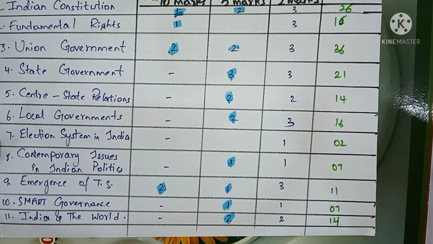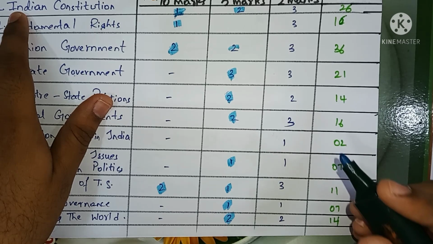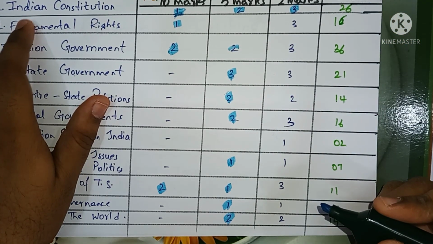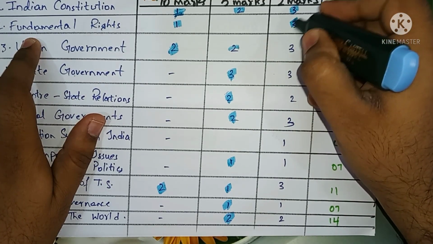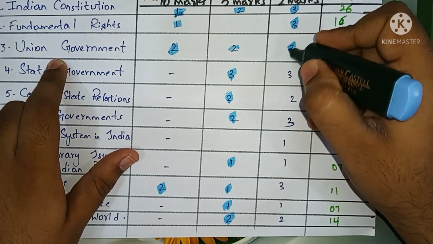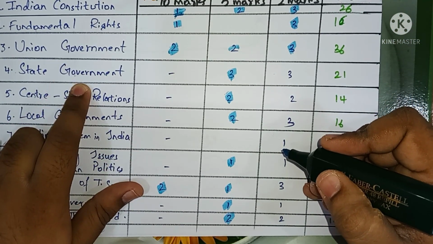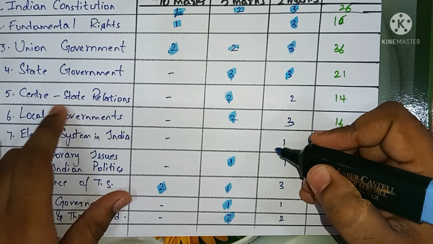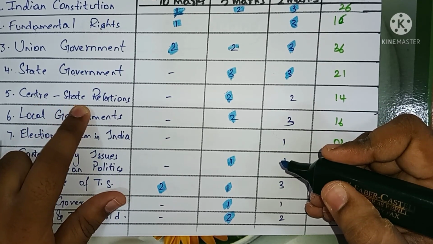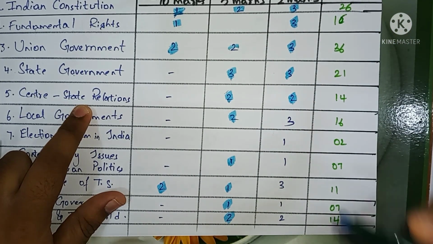Moving ahead to the 2 marks questions. The first chapter's paper weightage is 3 questions of 2 marks. For the second chapter, same, 3 questions, and also the third chapter, that is Union Government, 3 questions, and also 3 questions for the fourth chapter, that is state government, and also 2 questions from the chapter state and center relations. Only 2 short questions. These are very short questions for 2 marks.